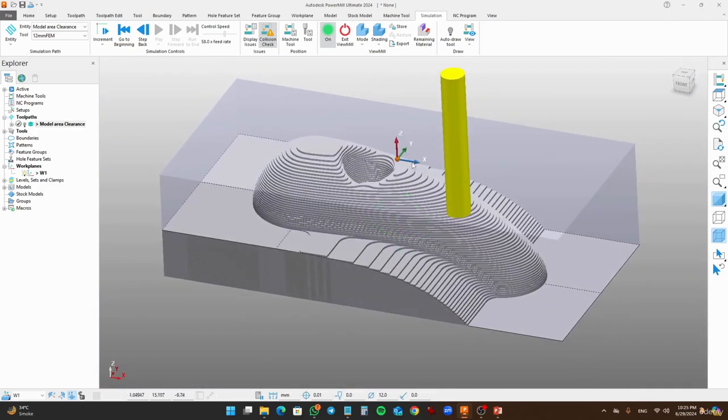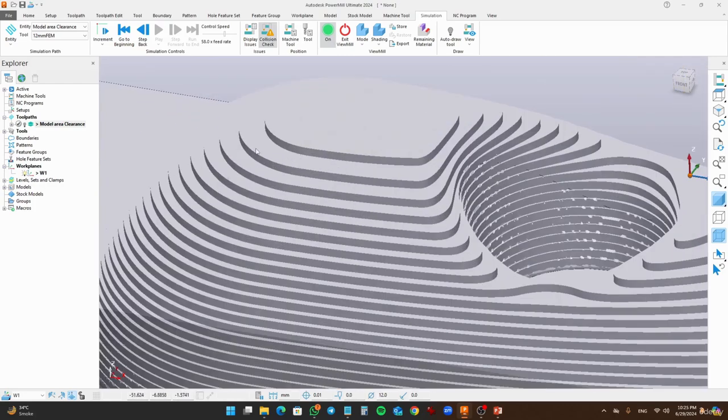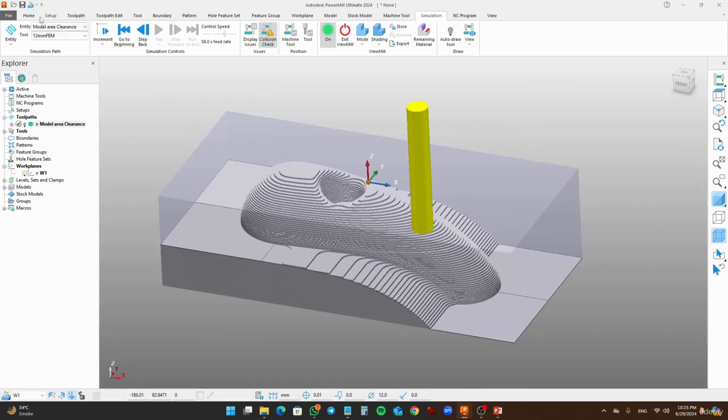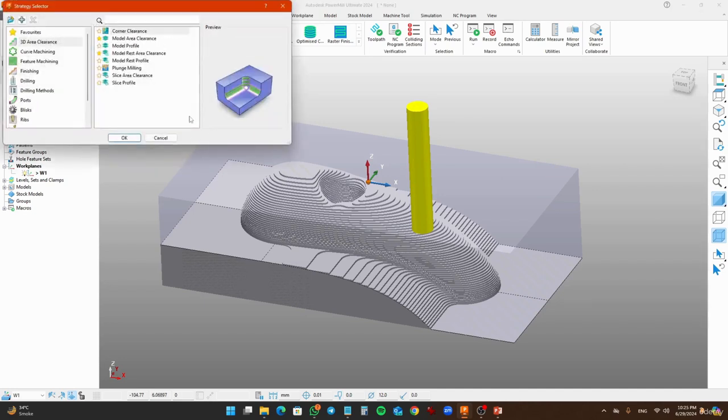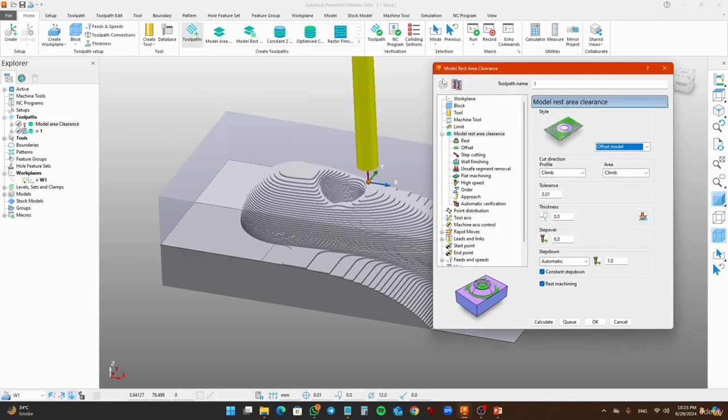Now it's time to create rest material, and that's a rest material. We want to remove that rest material from the surface. Just go and create a toolpath and set it as model rest area clearance. Just click on OK. Set as model rest area clearance.